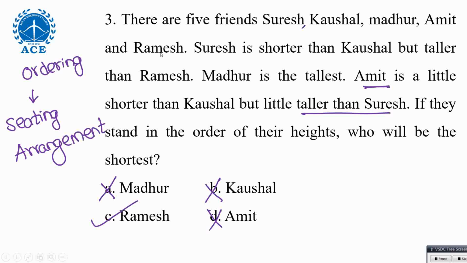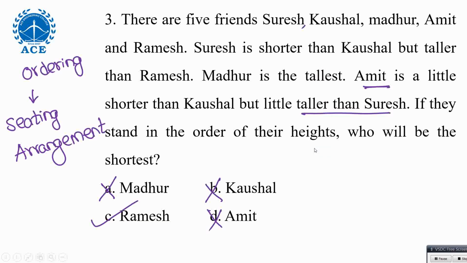Now, sir, I want the exact thing. So okay, you can draw. Suresh is shorter than Kaushal and Suresh is taller than Ramesh. That's one piece of data we have. Suresh is shorter than Kaushal but taller than Ramesh. Madhur is the tallest. Amit is shorter than Kaushal but taller than Suresh. So Amit will take this position here. And Madhur is the tallest. So the shortest among those five people is this. You can do the arrangement. This is one method. Okay, the other method is this.